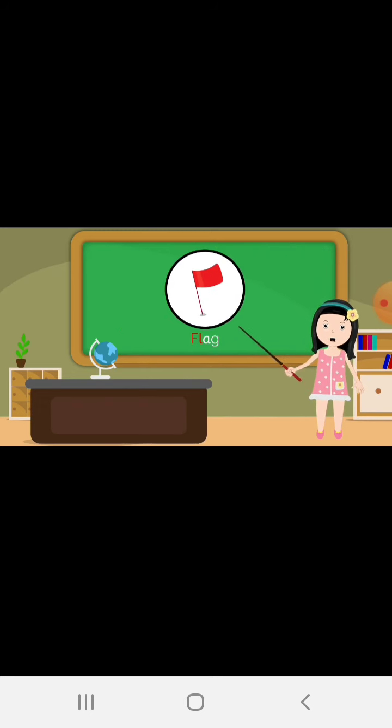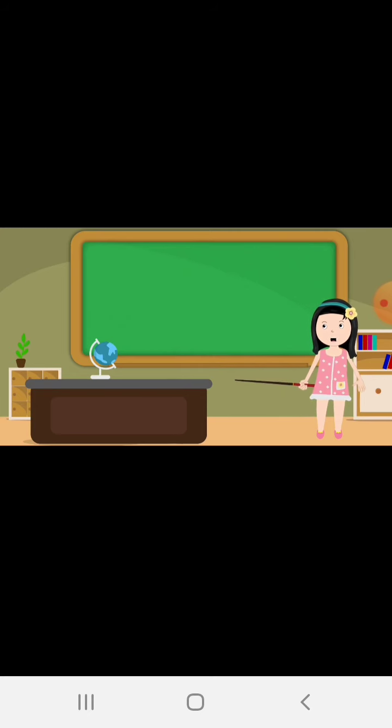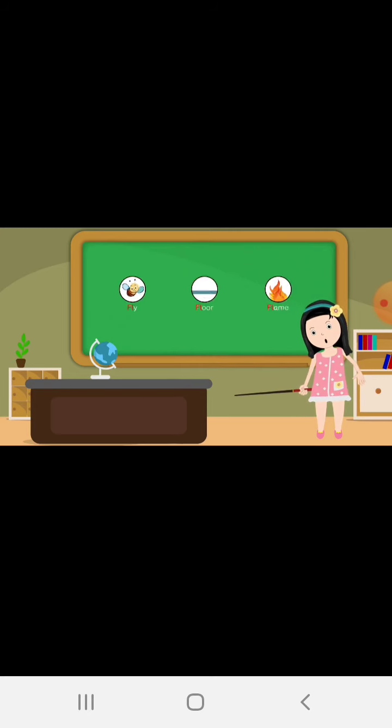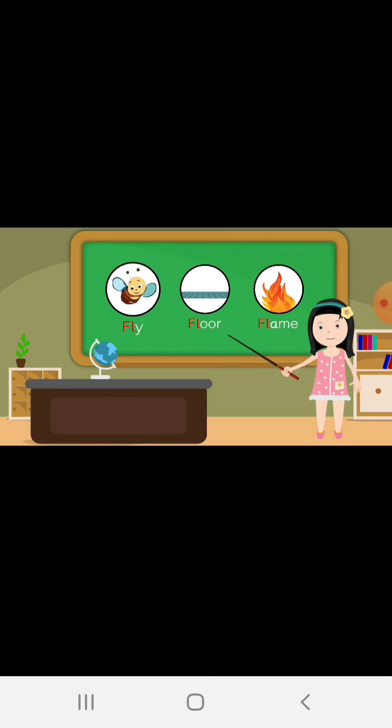This is a flag. Flag has the sound of fl. Fl, fl, flag. Here are some more words that have the sound of fl. Fl, fly. Fl, floor. Fl, flame.